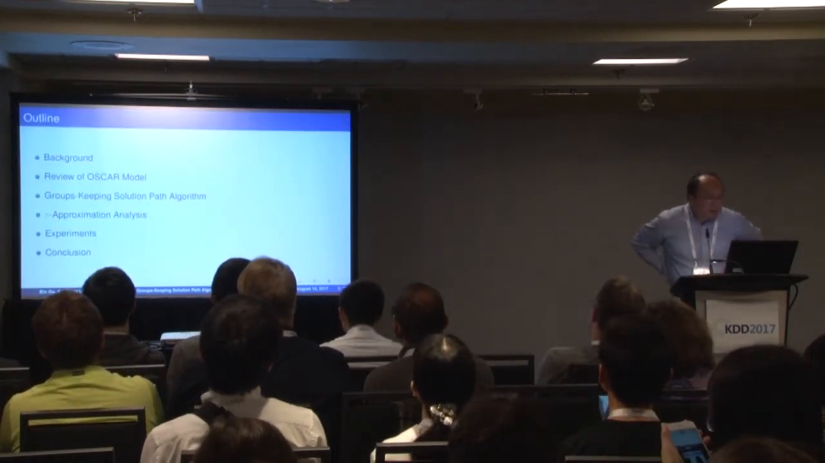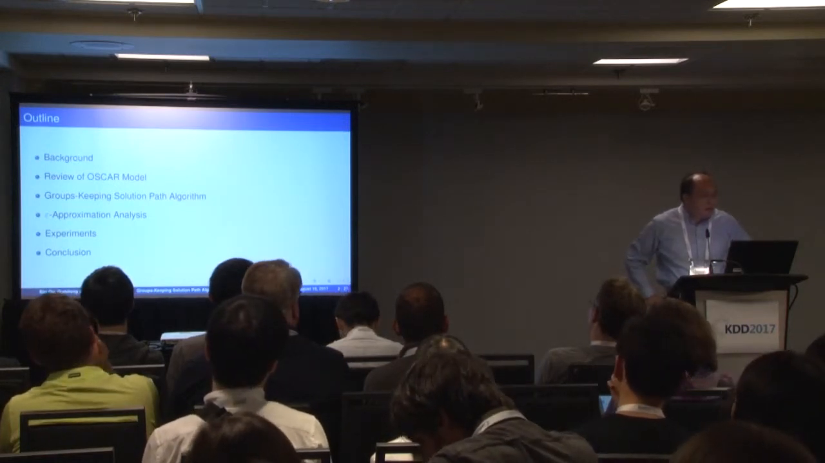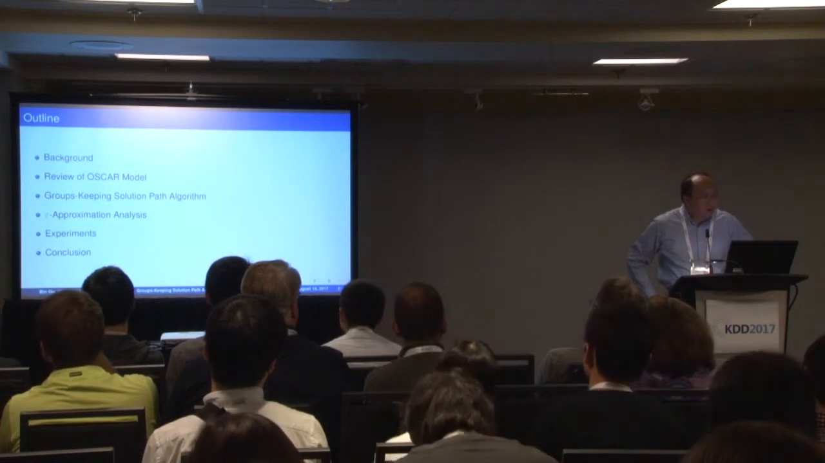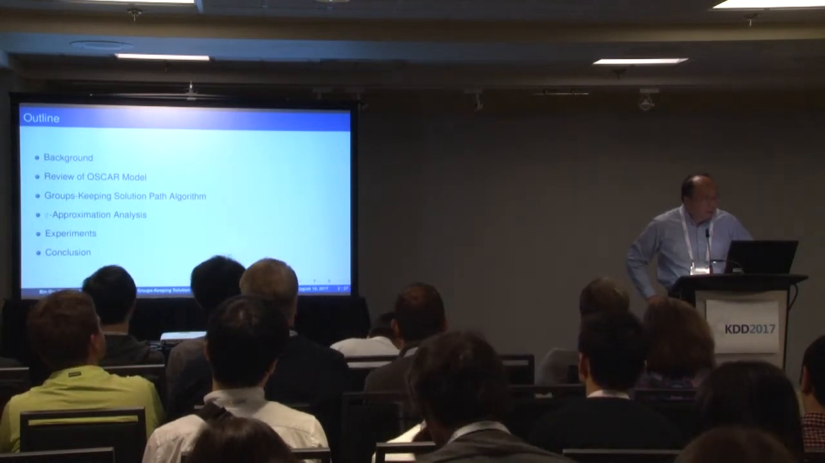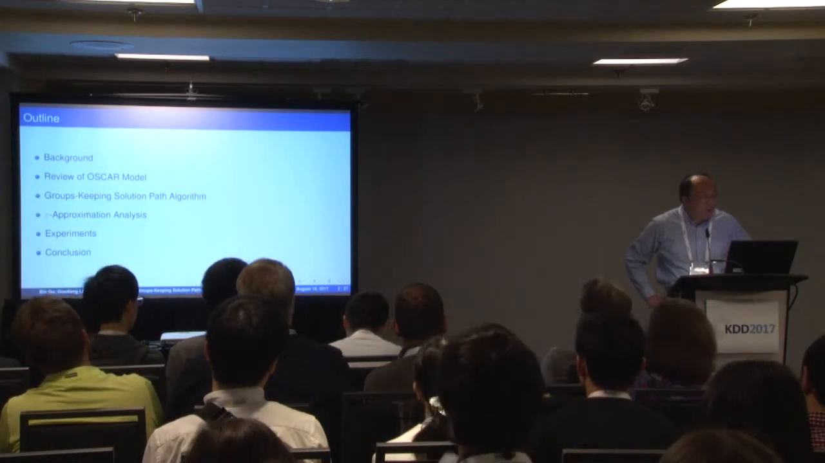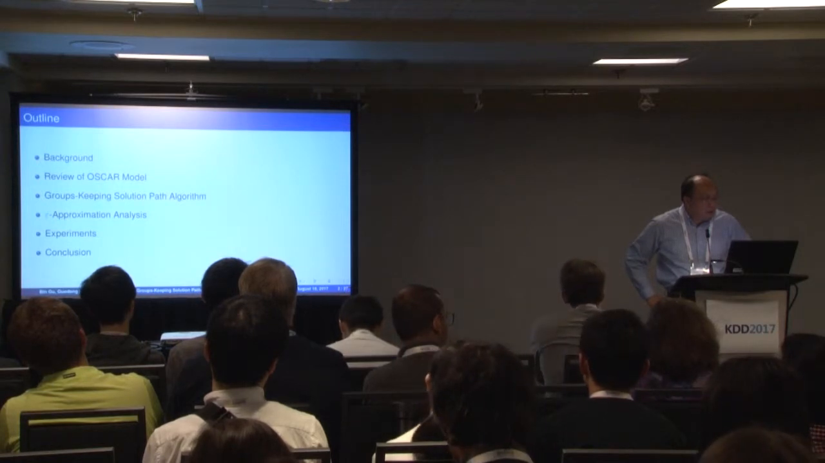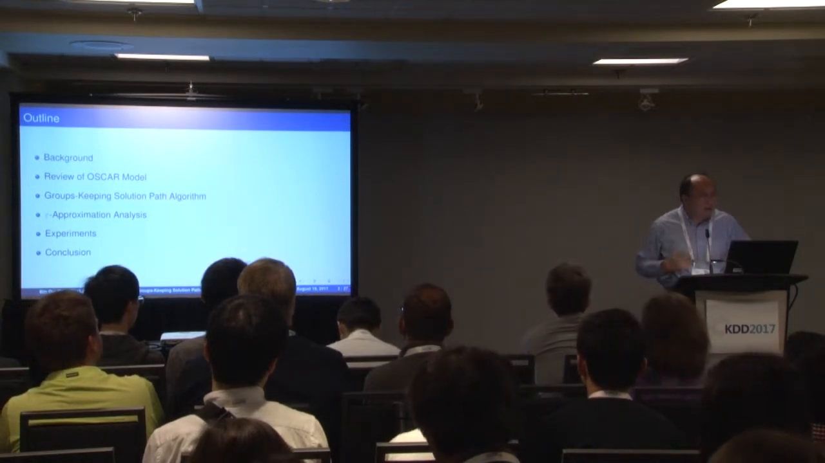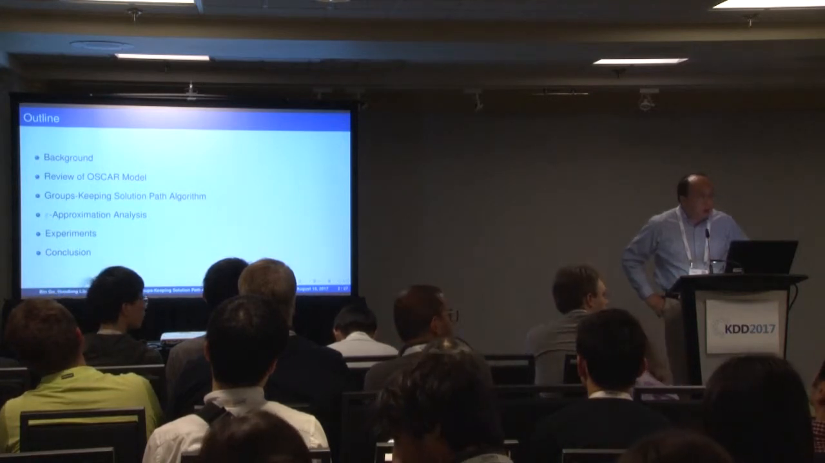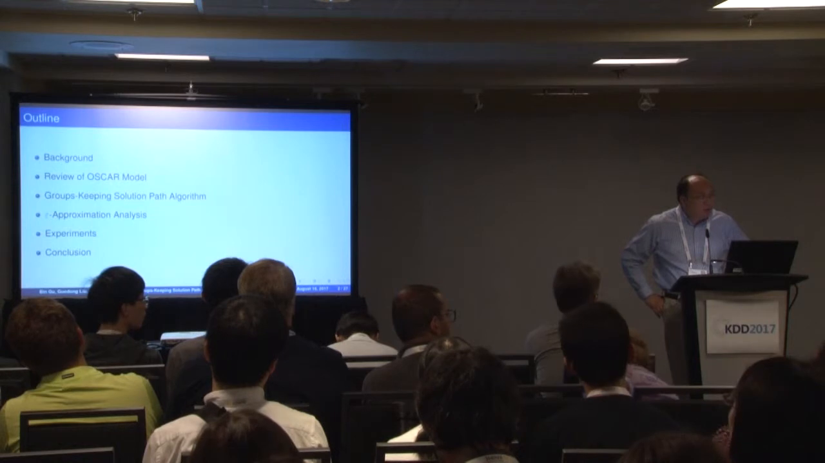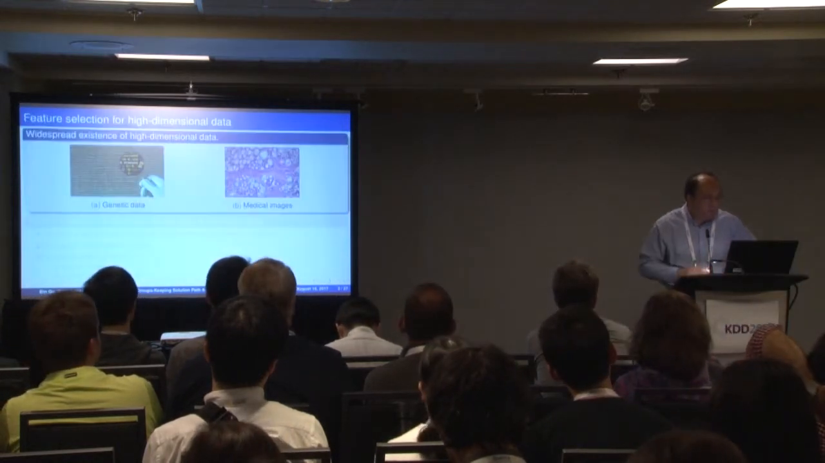In this presentation, first I will give the background introduction on feature selection and also review the OSCAR model. This is a basic model we target. And then we propose our new group-keeping solution path algorithm. Also I will introduce our epsilon approximation analysis. Basically, it's an error bound for our algorithm. Then I will show our experiments to evaluate the advantage of our new algorithm, and then I will conclude the presentation.